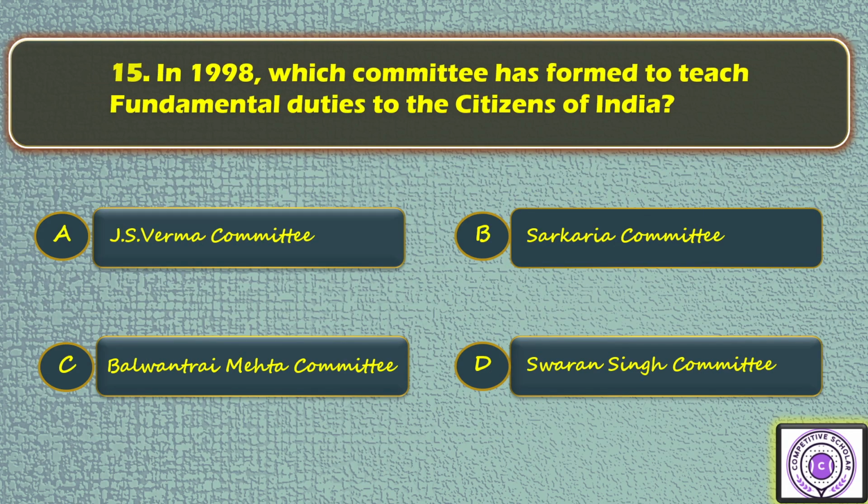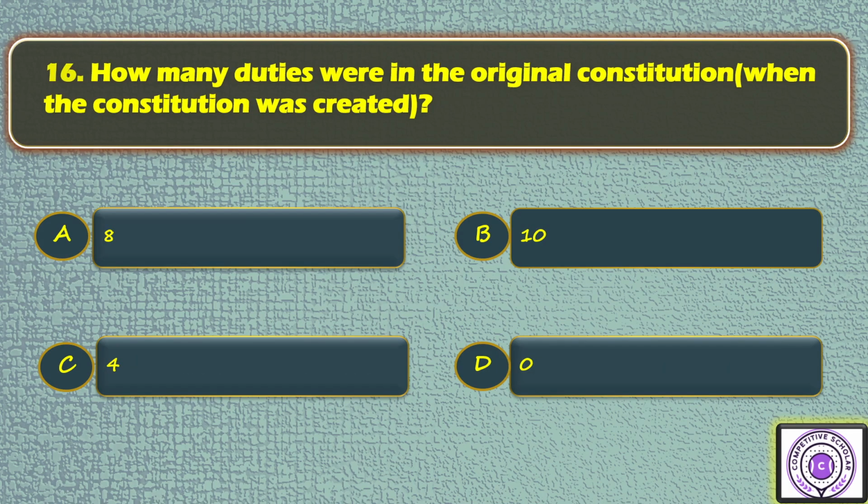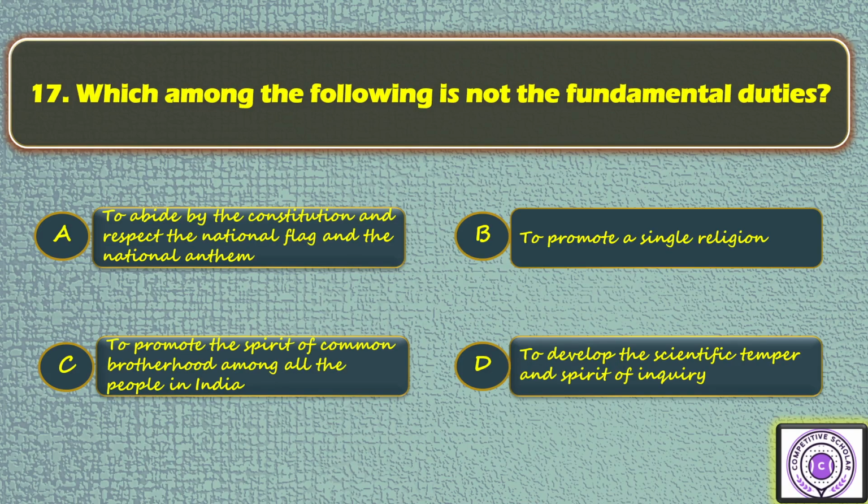Next, question number 15. In 1998, which committee was formed to teach fundamental duties to the citizens of India? Option A, J.S. Verma Committee. Option B, Sarkaria Committee. Option C, Balwant Rai Mehta Committee. Option D, Swaran Singh Committee. So the answer is A. Okay. Next, move to question number 16. How many duties were in the original Constitution when the Constitution was created? Option A, 8. Option B, 10. Option C, 4. Option D, 0. The answer is 0.